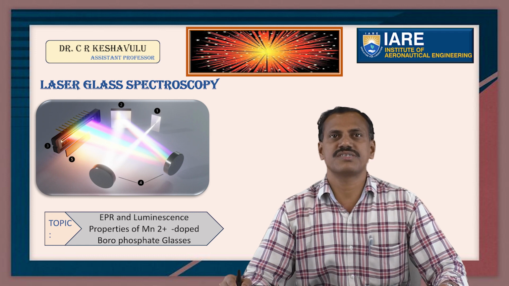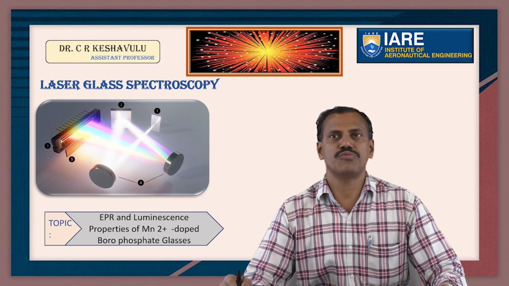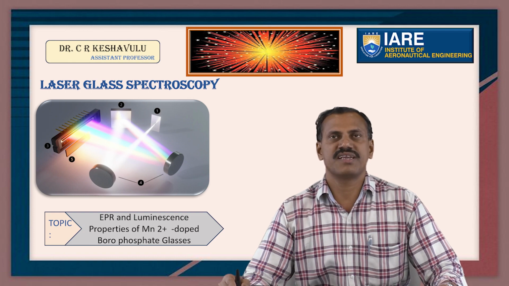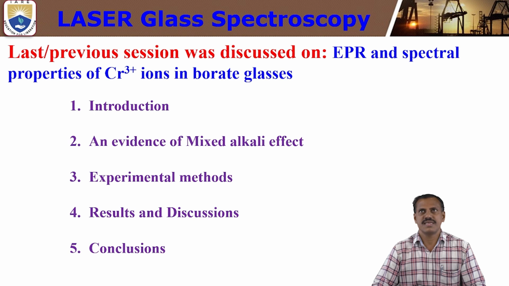Today I am going to discuss the topic of EPR and luminescence properties of Mn2+ (manganese 2+) doped borophosphate glasses. This is one of the main topics in laser glass spectroscopy. The previous session discussed EPR and spectral properties of chromium 3+ ions in borate glasses. Last lesson we discussed chromium 3+ ions in borate glasses.